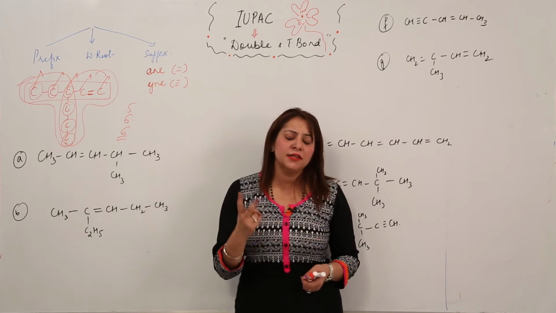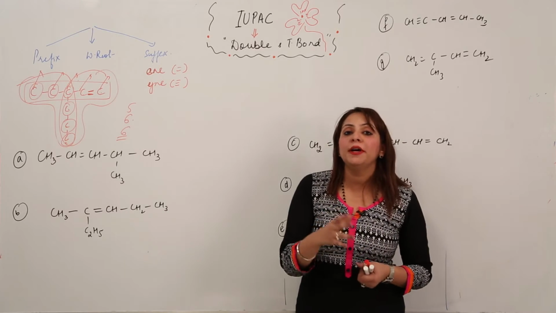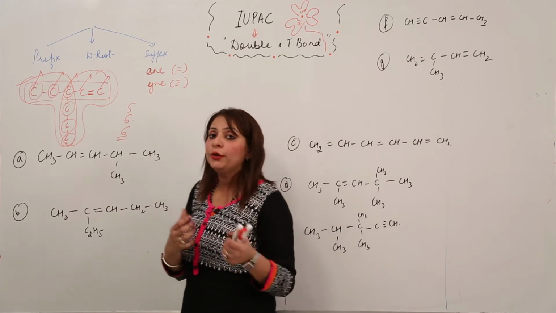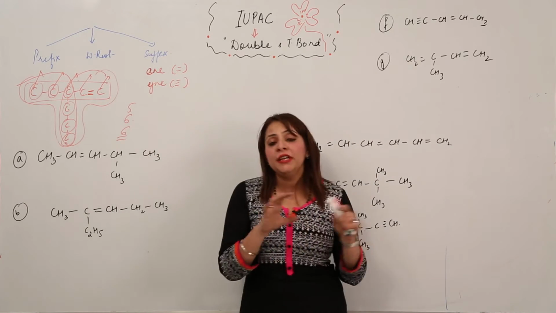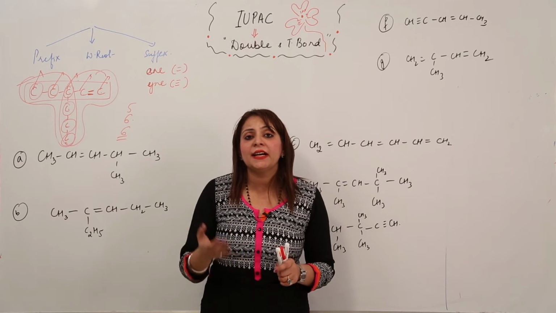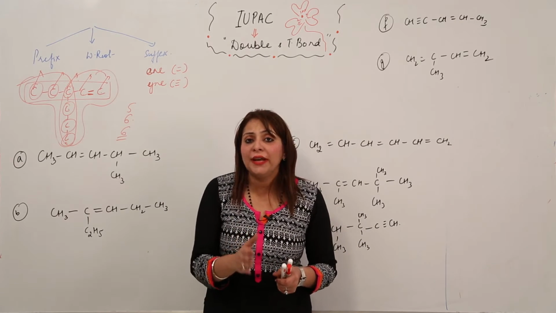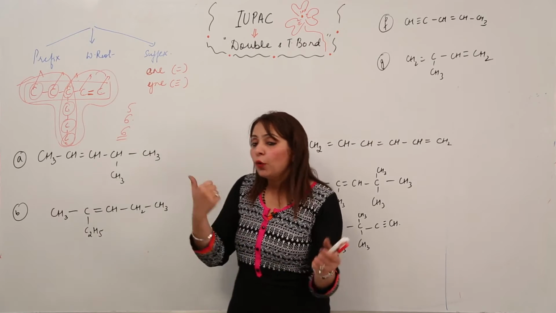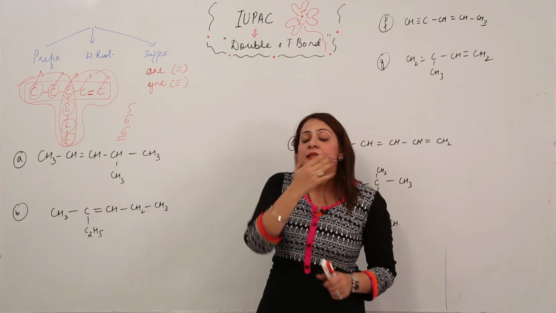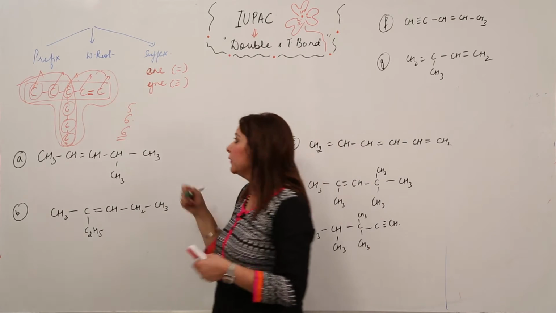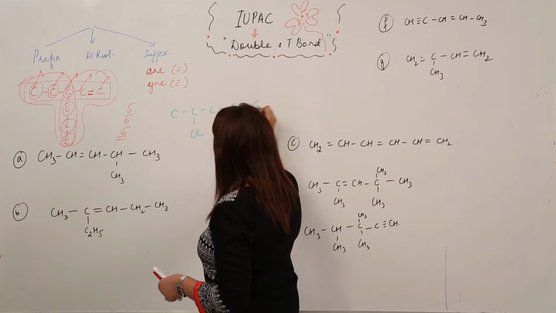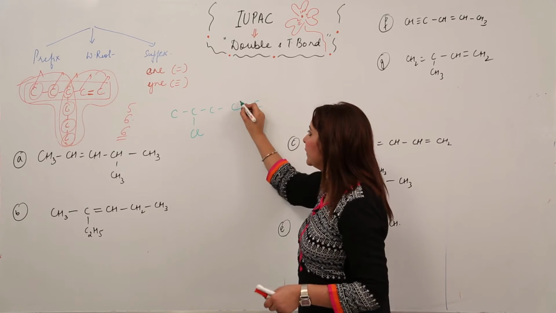The second rule was that we have to number the carbon atoms, right? I told you in the previous one that when we number, the numbering is done in such a way that the carbon atom carrying a substituent should get the lowest number. But what modification do you see with double and triple bonds? Suppose there is a substituent present and there is a double bond.